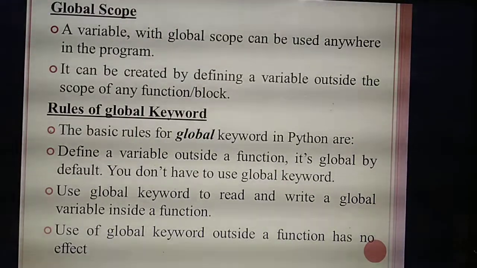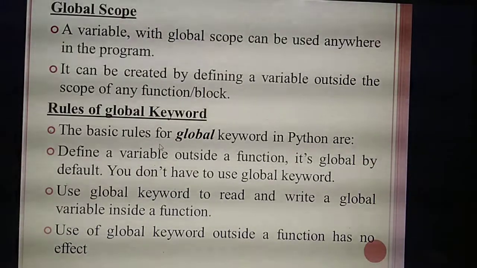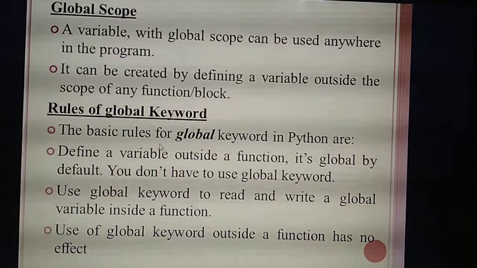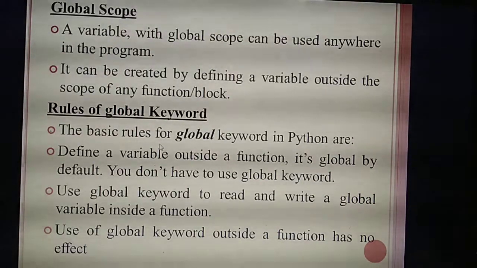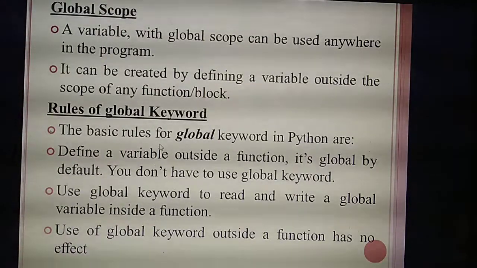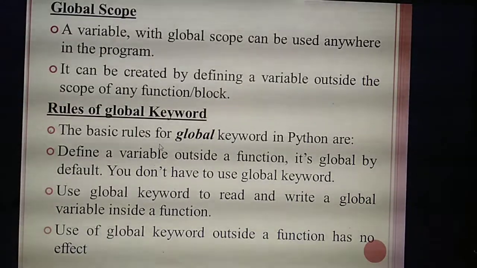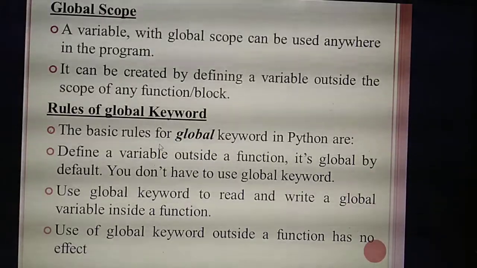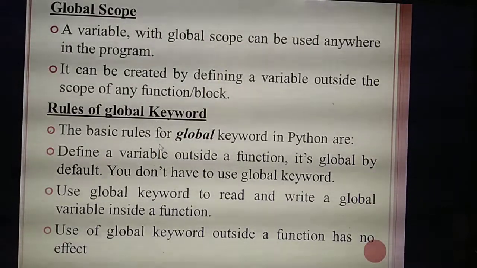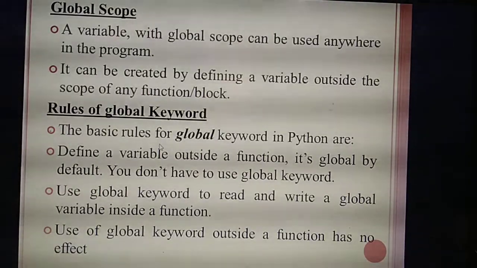So what are the rules for the global keyword? First rule is, normally if we define a variable outside the function, we call it a global variable. No need to use any global keyword. Understand? Normally if you are defining or declaring a variable in a program, that variable is a global variable. What's the meaning of global variable? You can access the variable anywhere inside the program.